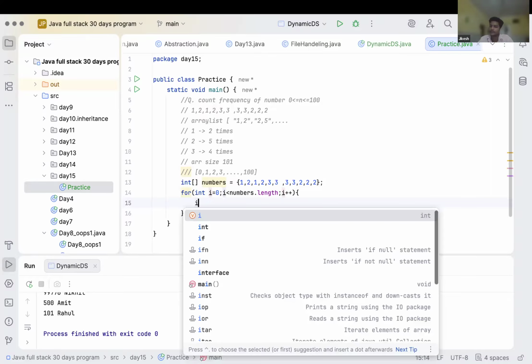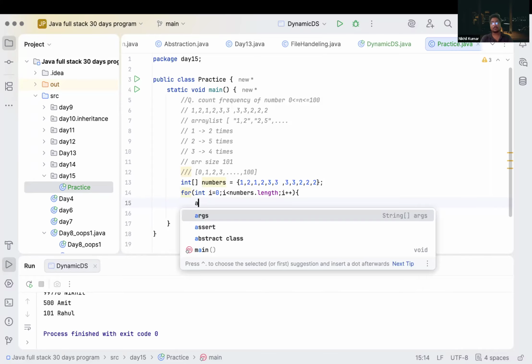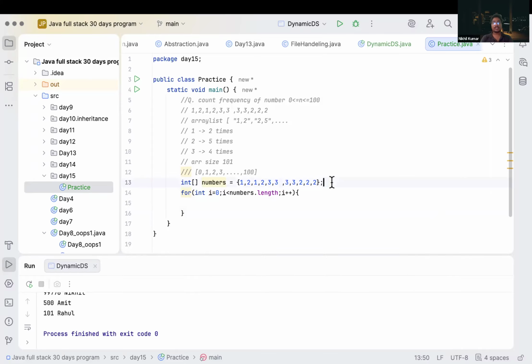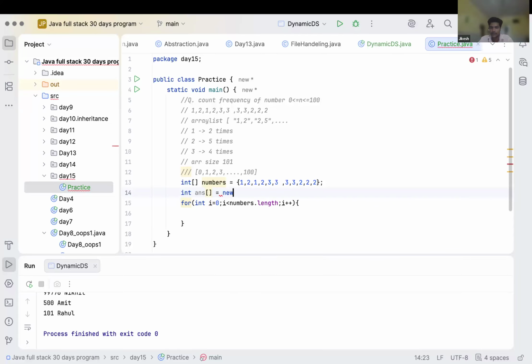So what will we do? We will create an array, int answer. We will create an answer array as well, where we are storing our answers, named as new int with size of 101.